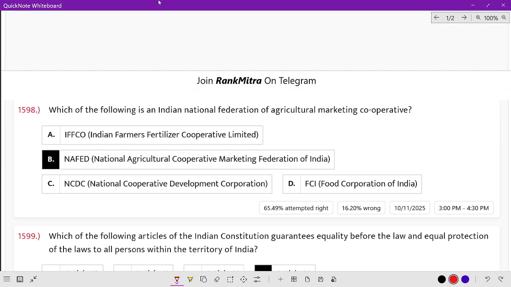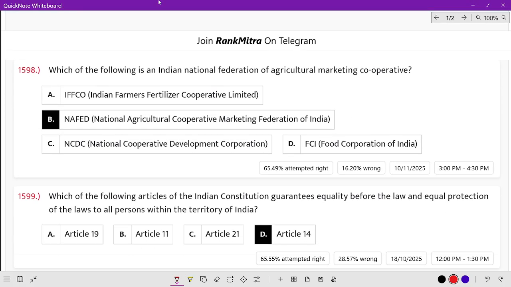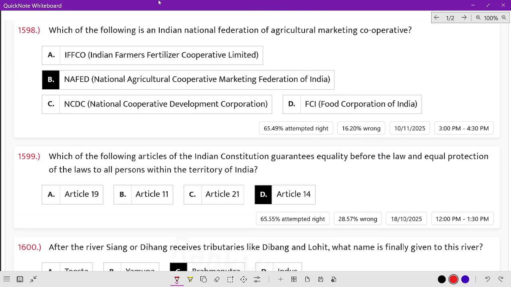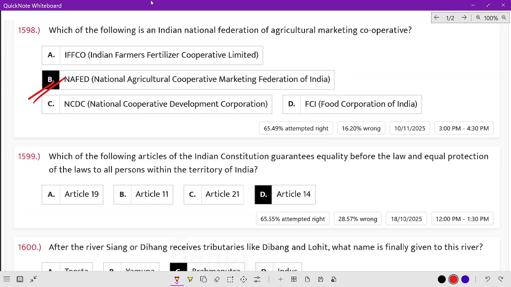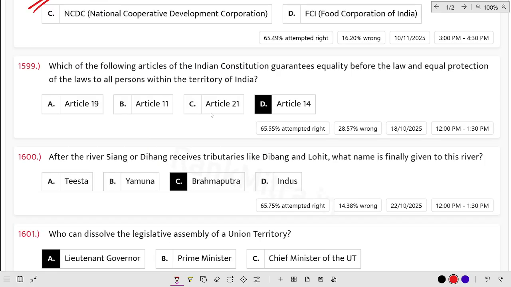Which of the following is the Indian National Federation of Agricultural Marketing Cooperatives? This will be NAFED, National Agricultural Cooperative Marketing Federation of India. Which of the following articles of the Indian Constitution guarantees equality before the law? Equality before law, Article 14.